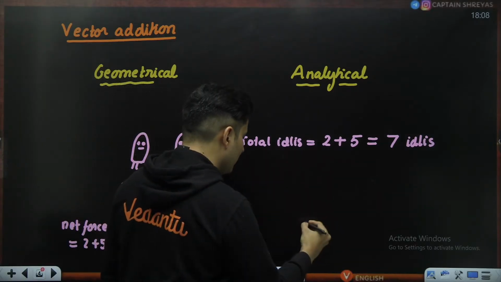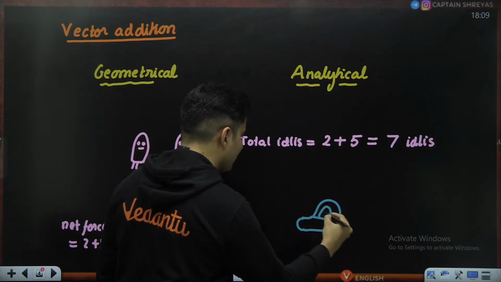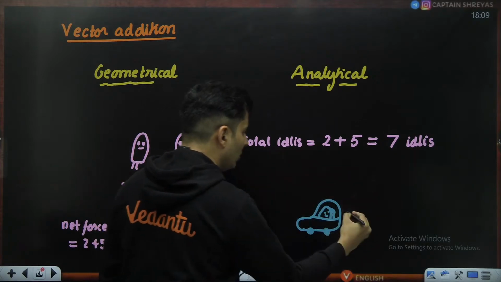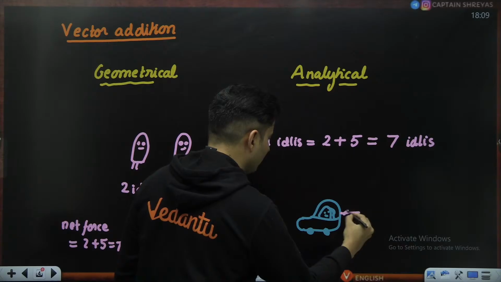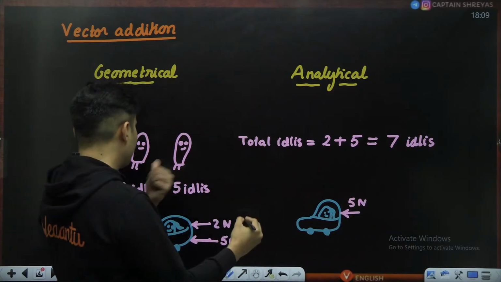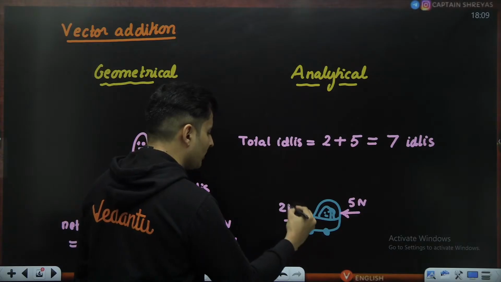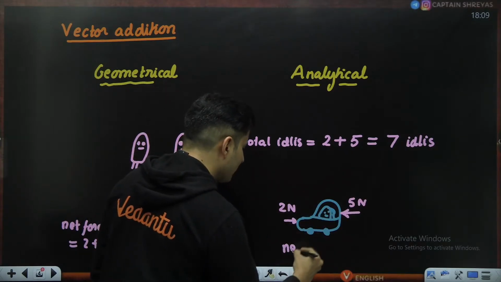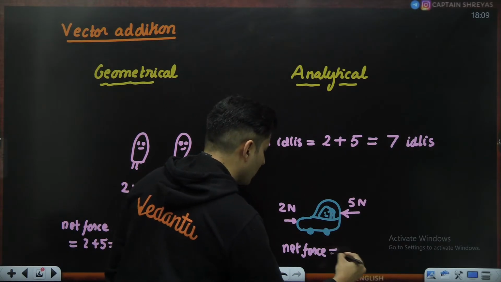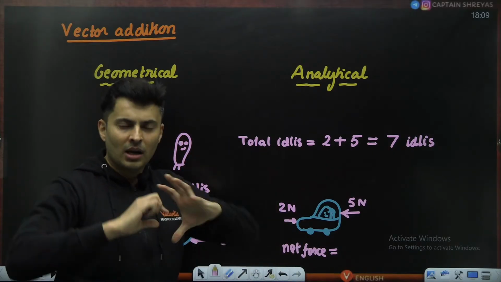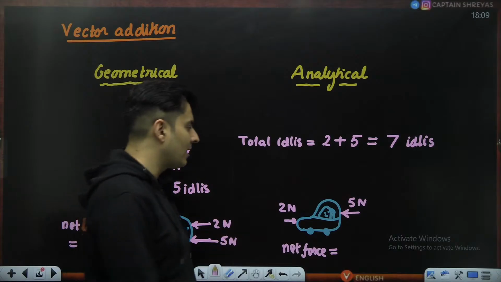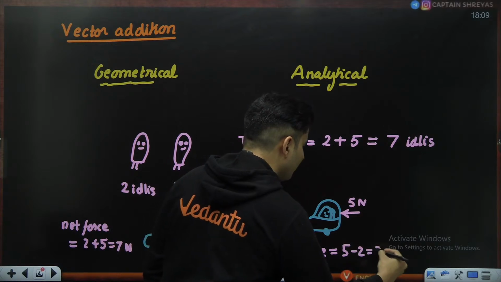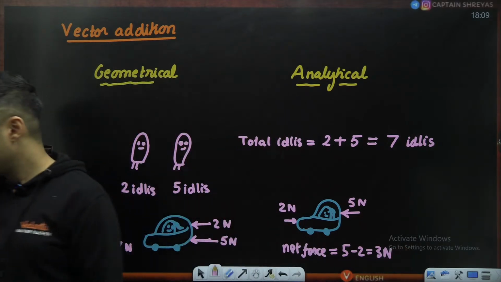But imagine a scenario where that same Champa's car has broken down, but this Pandu, who has eaten 5 idlis, is pushing from the front, applying 5 Newton. This Pandu, who has eaten 2 idlis, pushes towards the back by applying 2 Newton force. So in this case, what is the net force or the resultant force or the cumulative force or the whole effective force which will be there? Obviously both of them will partially cancel, not completely. So it will be 5 minus 2, which is going to be 3 Newton. Isn't it, my dear students?